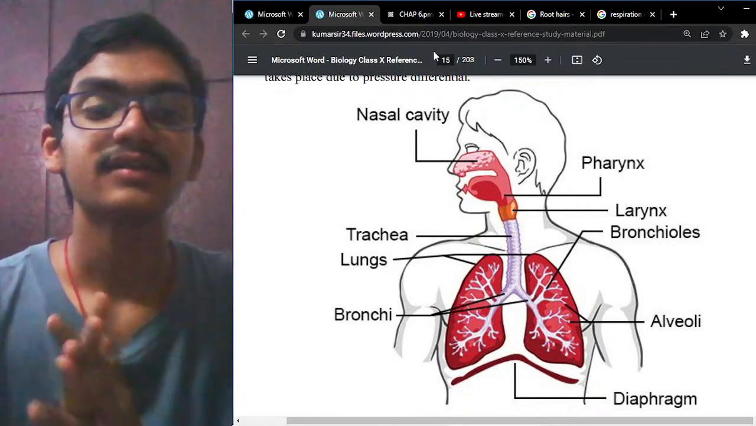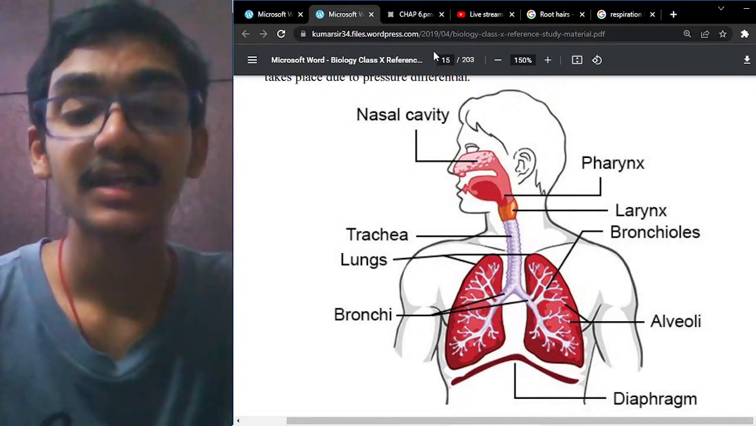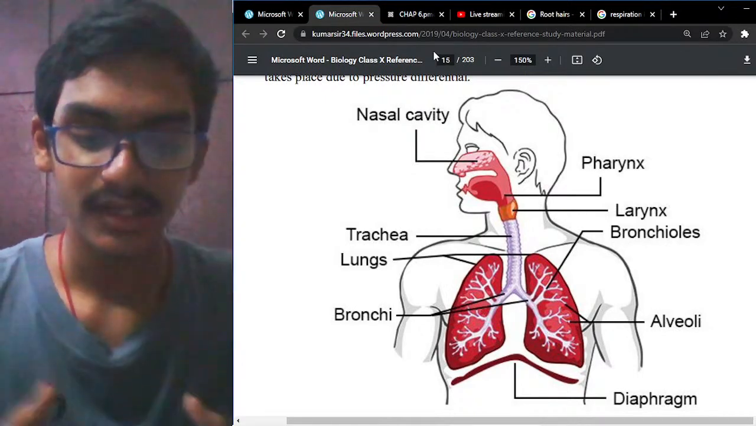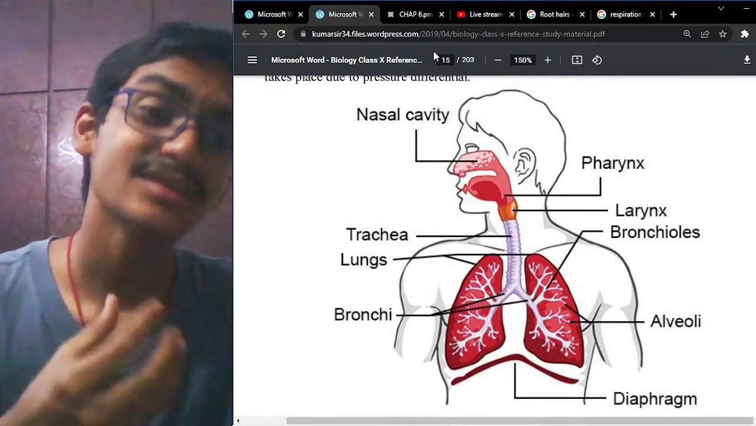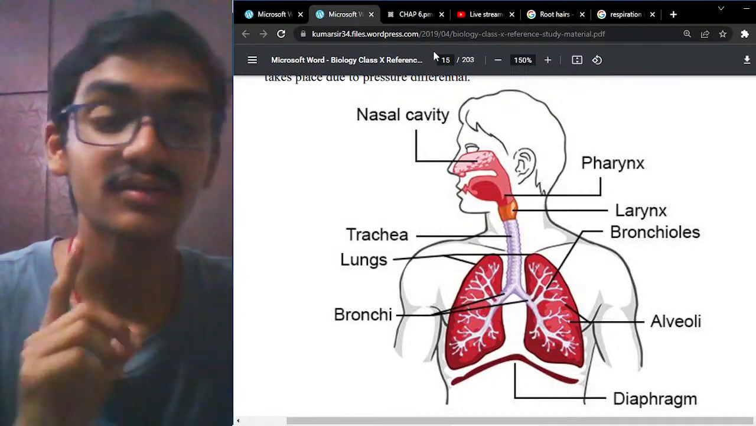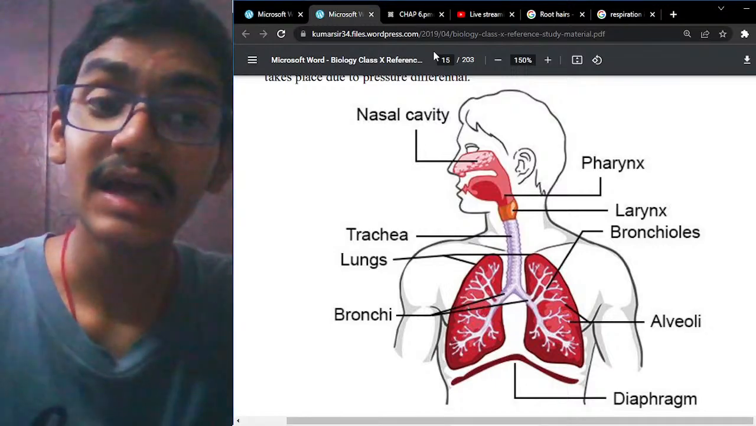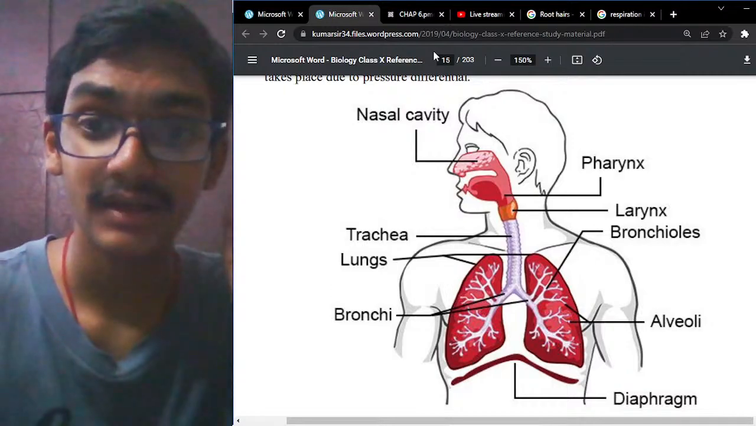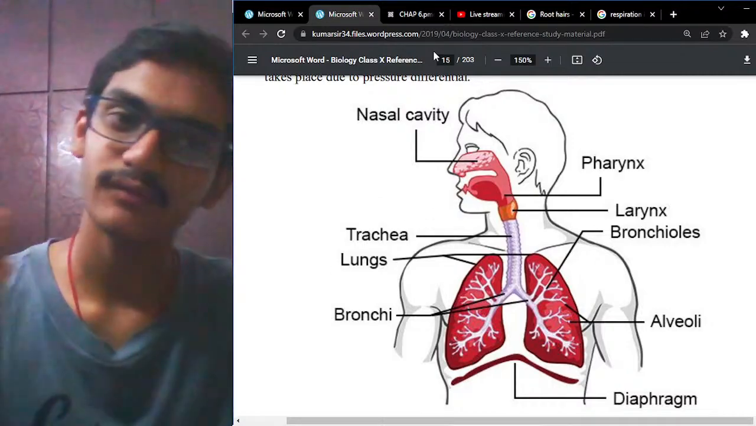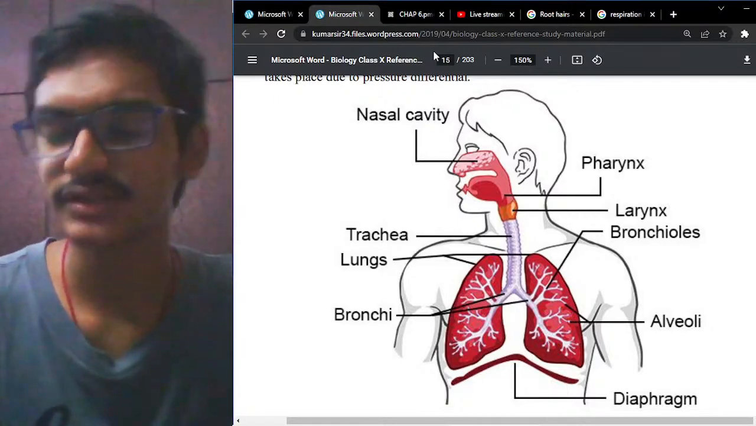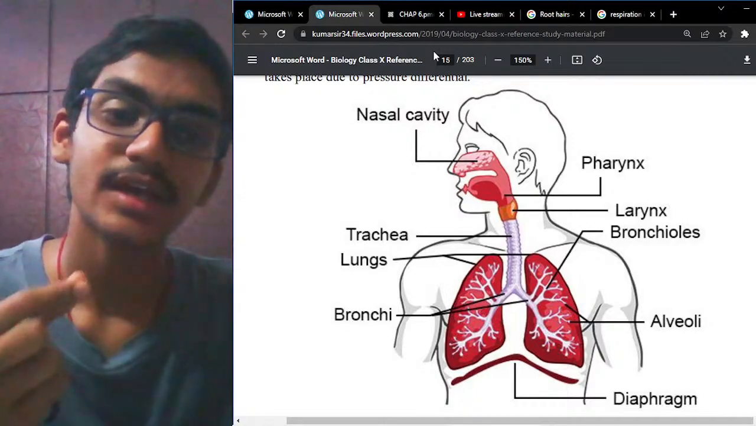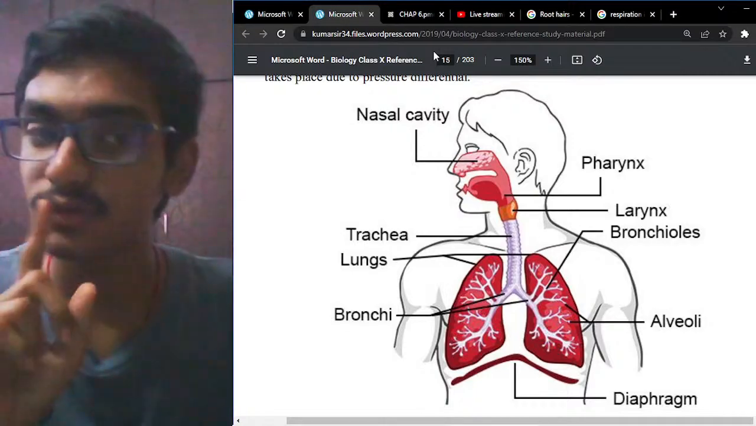Now let us try to see. The nasal cavity mainly consists of the nose and nostrils. The nose has the capacity to take in air. The nose has olfactory receptors, which are used in smell, whereas the tongue has gustatory receptors. But they are not important now; in the next chapter, control and coordination, they are important. Now, in the nasal cavity, we have the nose and the nostrils.